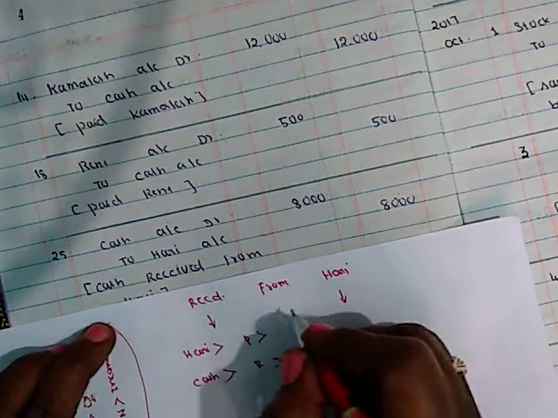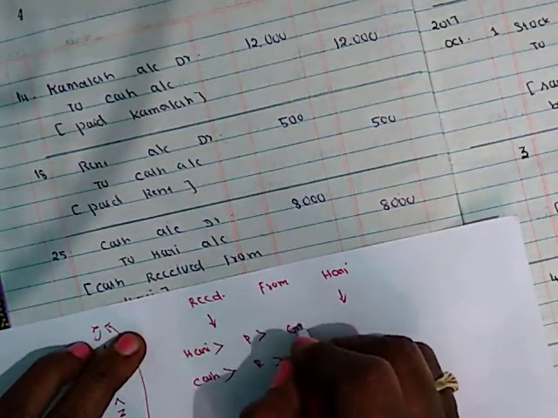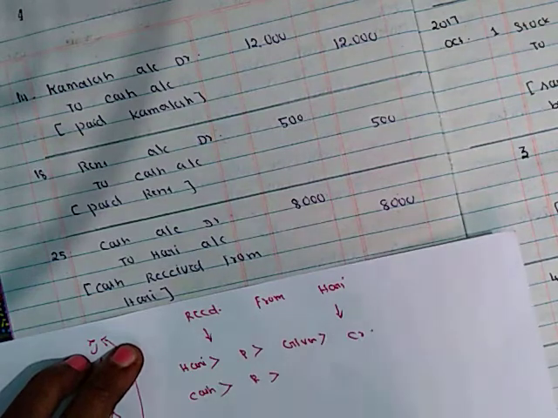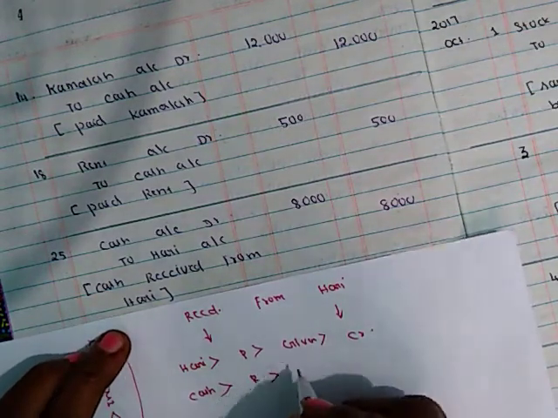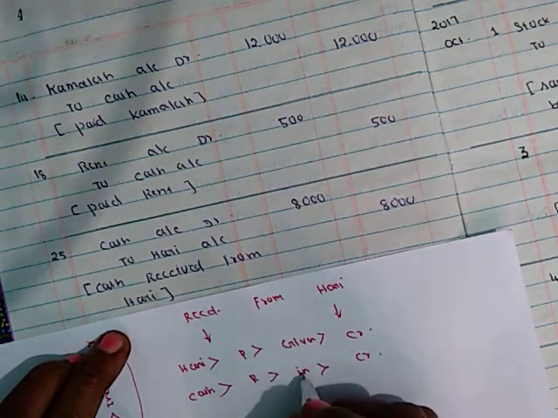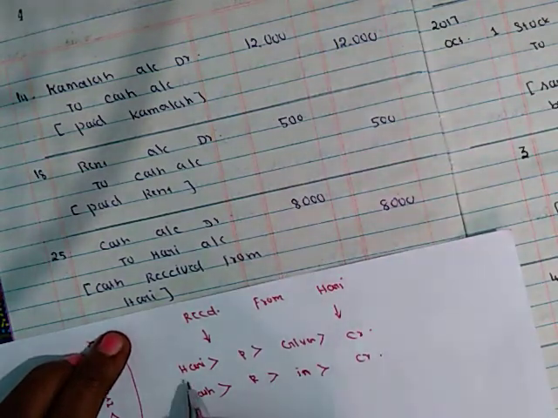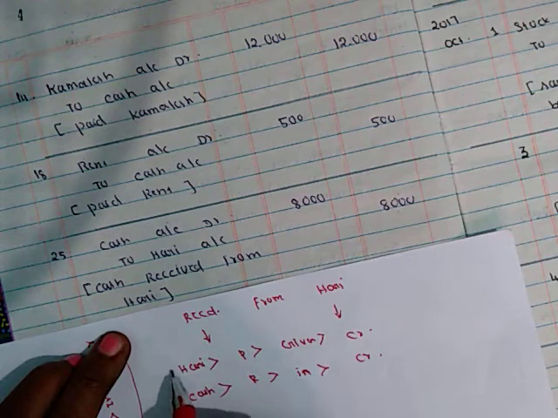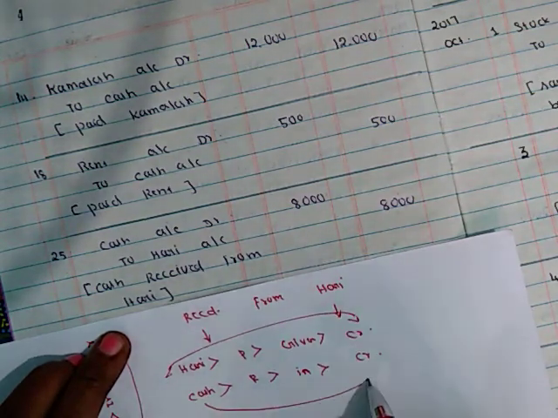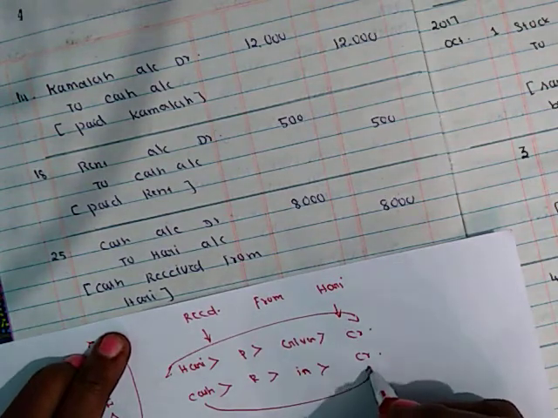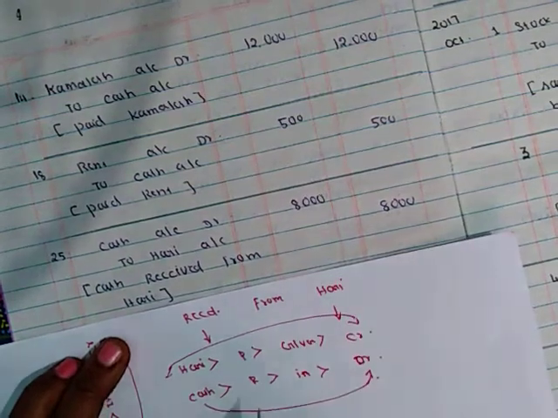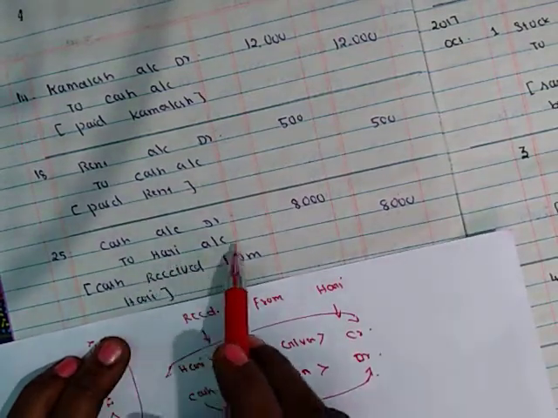Hari is the giver, so the giver should be credited. And what about cash? Cash comes in, so debit what comes in. So Hari account should be credited and cash account debited. So cash account debit to Hari account 8,000.